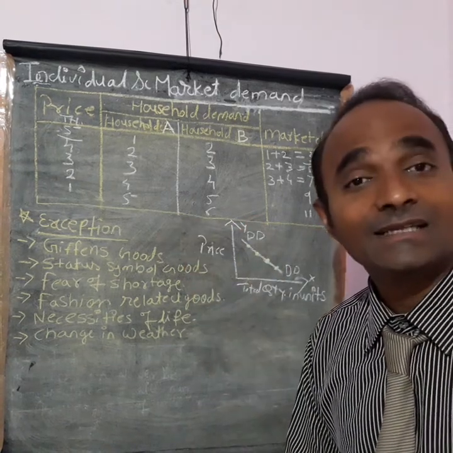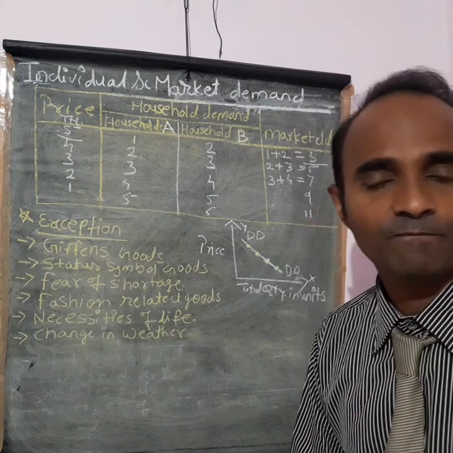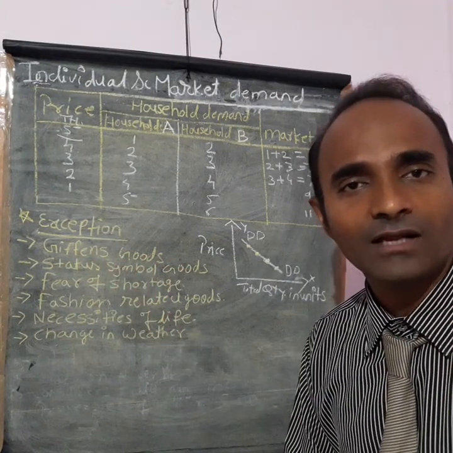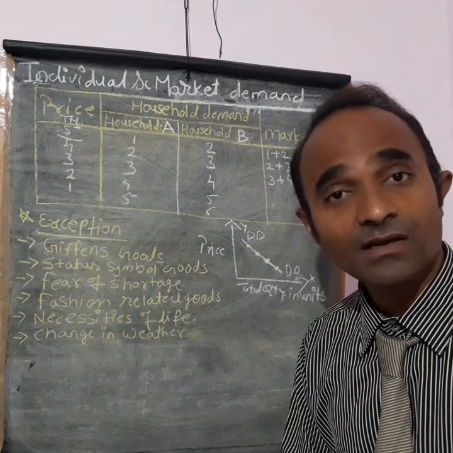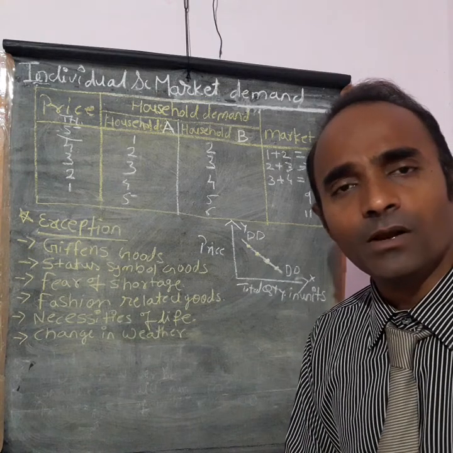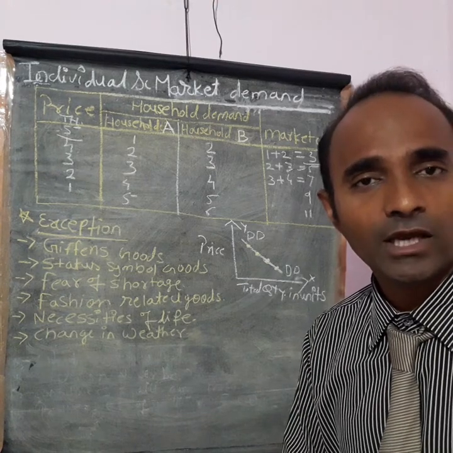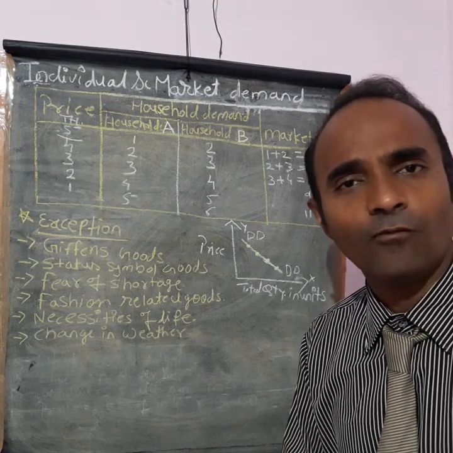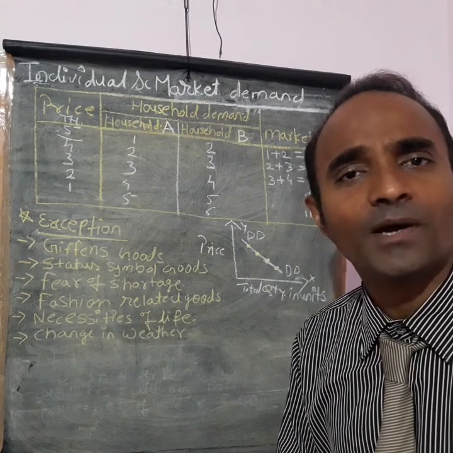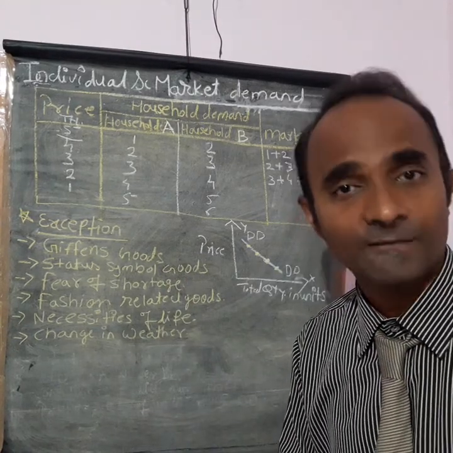But there are certain exceptions, certain products for which this law does not apply. For example, the Giffen goods. Once upon a time, bread prices were very low, but people still did not purchase the bread; instead they purchased substitutes whose prices were higher.